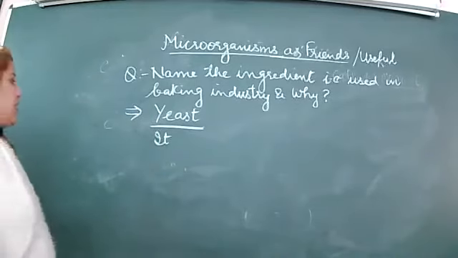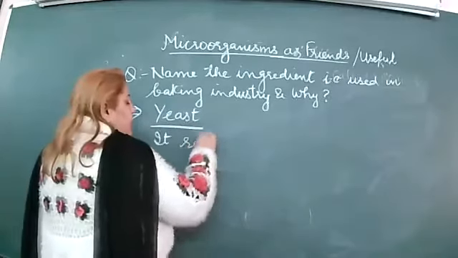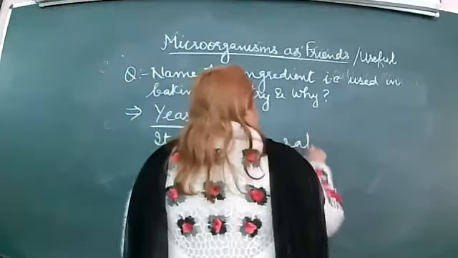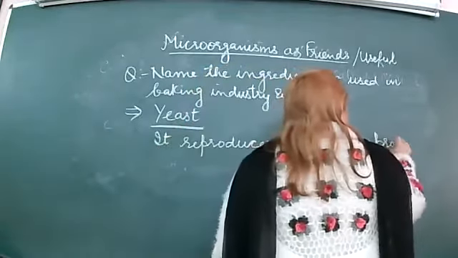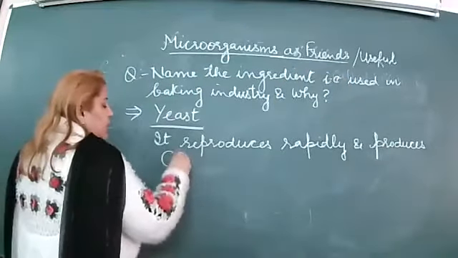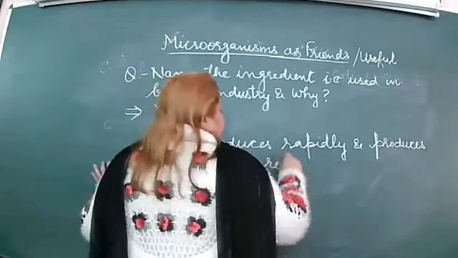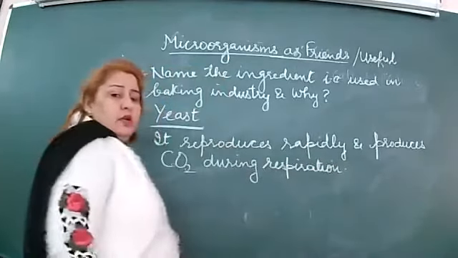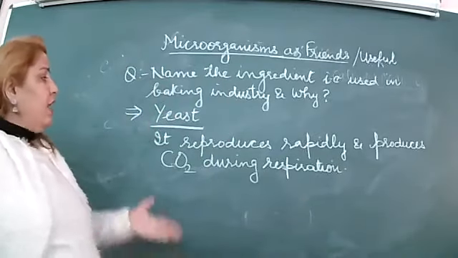It reproduces rapidly, when yeast gets the exact temperature, it reproduces rapidly and produces carbon dioxide during respiration. Carbon dioxide is released when they respire.